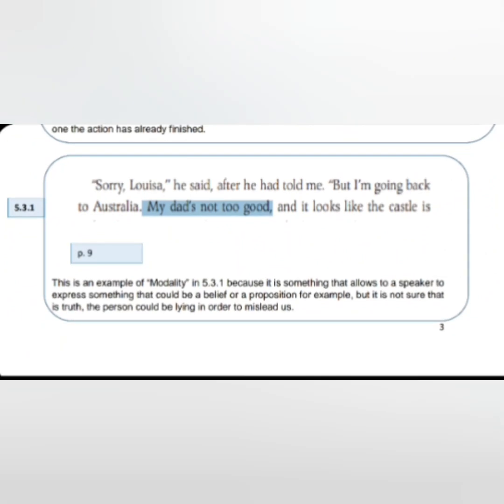In this one, 5.3.1, we have an example of modality because, as we know, modality allows a speaker to express something that could be a belief or a proposition. In this case, "my dad's not too good." It is a phrase said by a person to someone else, but nobody knows if that is true because the person could be lying in order to mislead us.